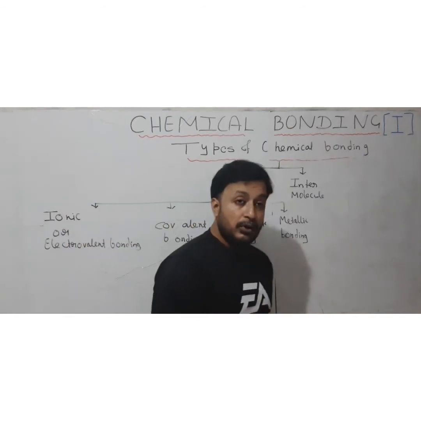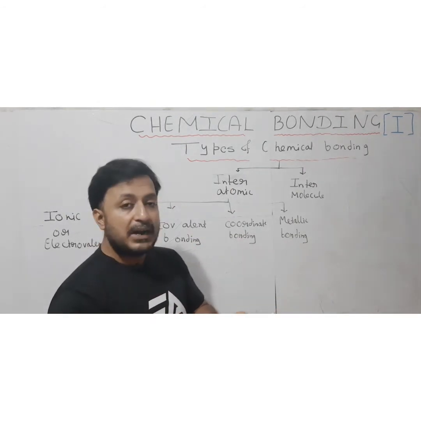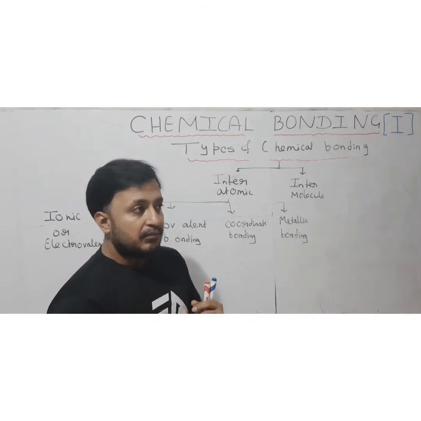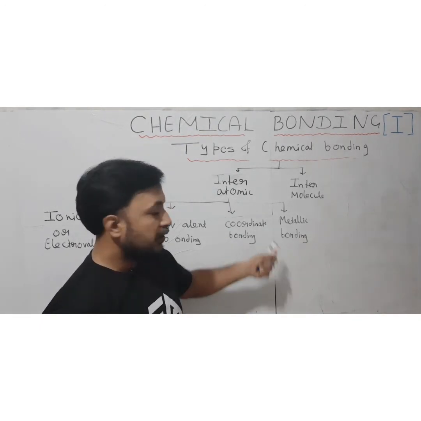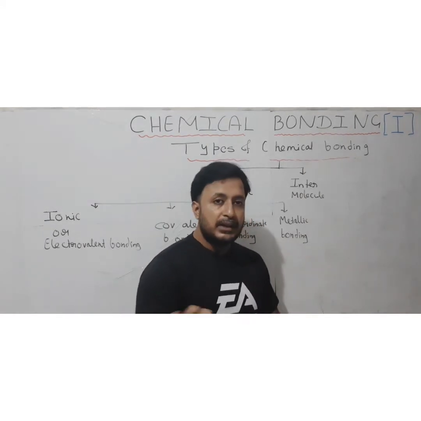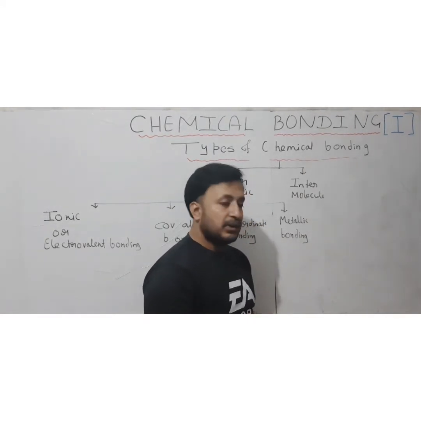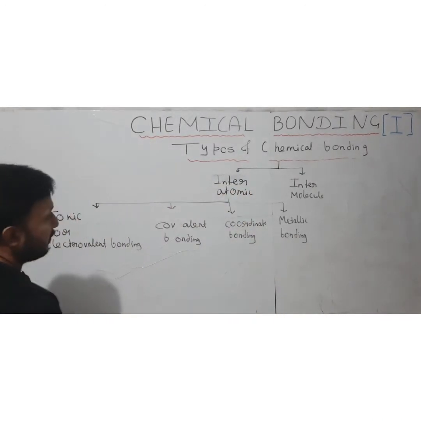Then there is one more kind, metallic bonding. Metallic bonding usually exists where only metal atoms are present, and usually we are talking about heavy metals, transition metals. There, this type of metallic bonding is seen, where the electrons are present along with the metal ions. So one by one we are going to discuss all this.